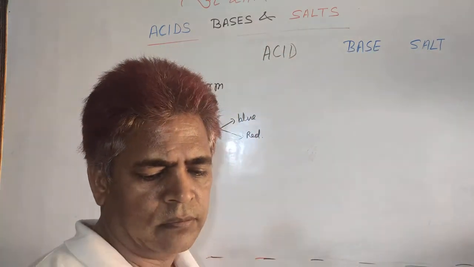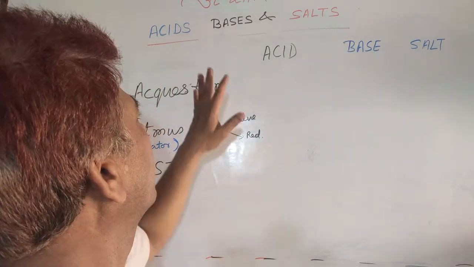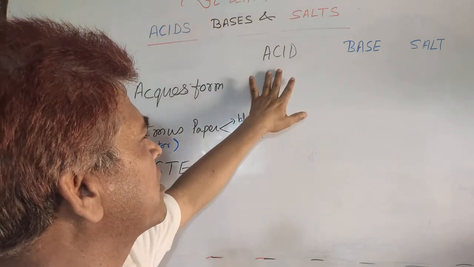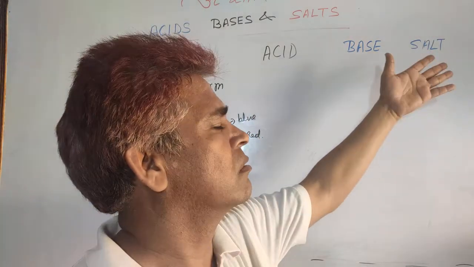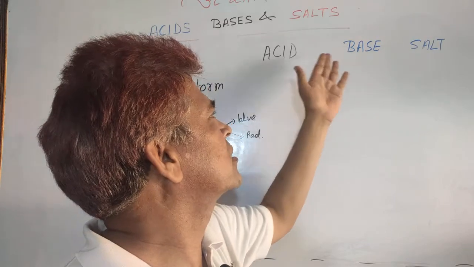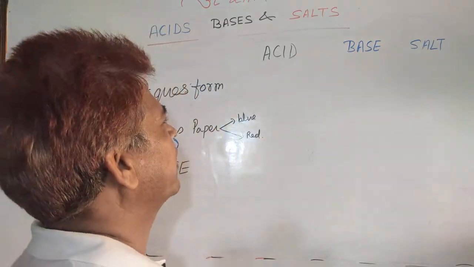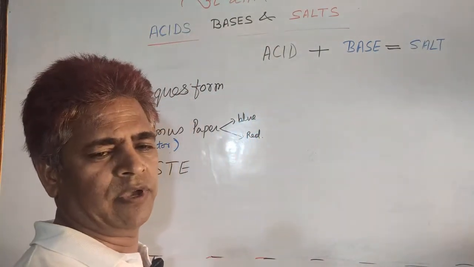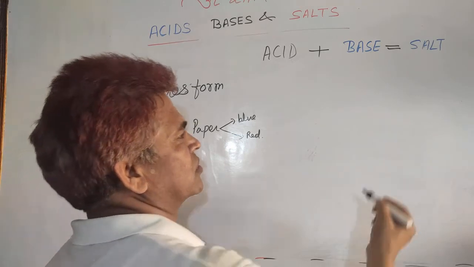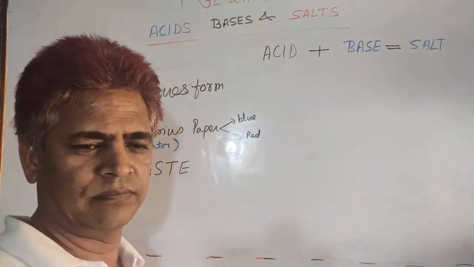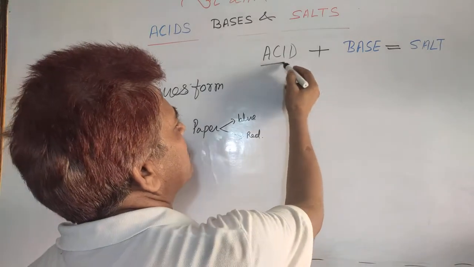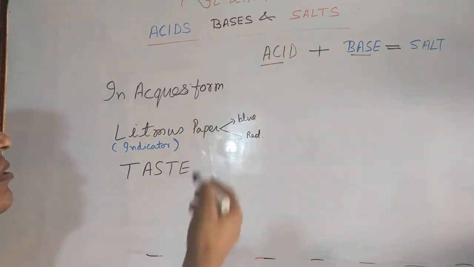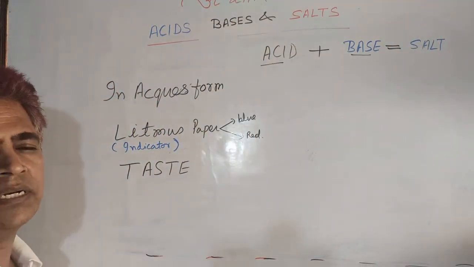Now come to the main topics: acids, bases and salts. First of all, we learn about acids and bases, then salts, because salt is a combination of acid and base. When acid and base are reacted together, we get a chemical substance called salt along with water. So, without knowing acid and base, you can't easily understand salt. So, first of all, try to learn acid and base.